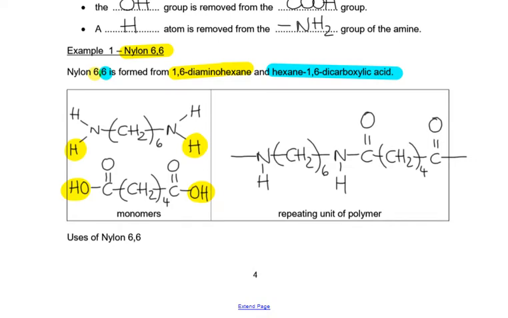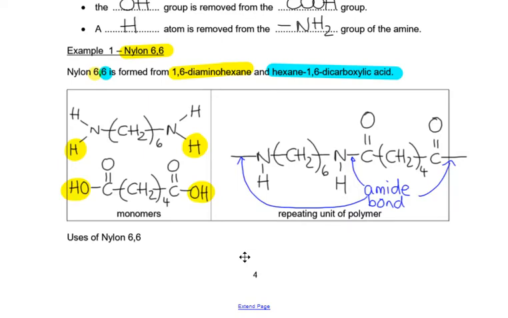Remember that we've got our amide bond now between our C double bond O and our N. So that's that amide bond there. And the trailing bonds are also amide bonds, so if you wanted to label them all, these would all be amide bonds. So that's our structure.